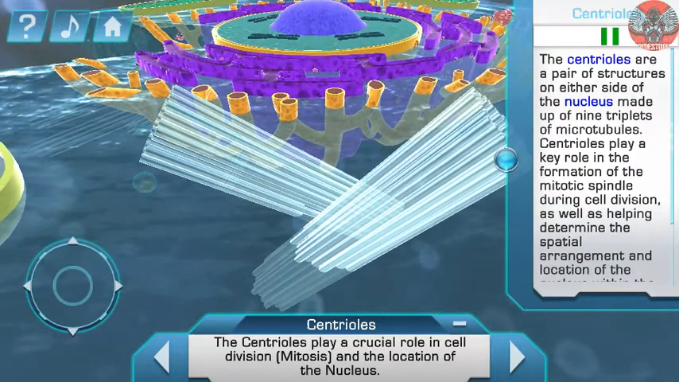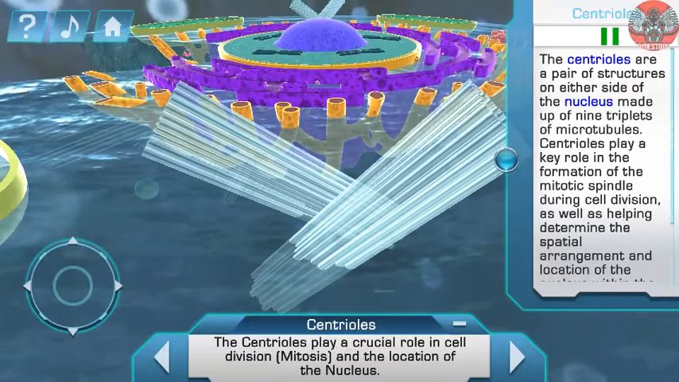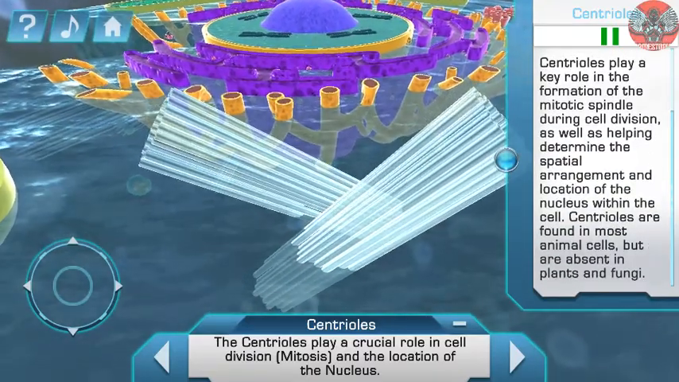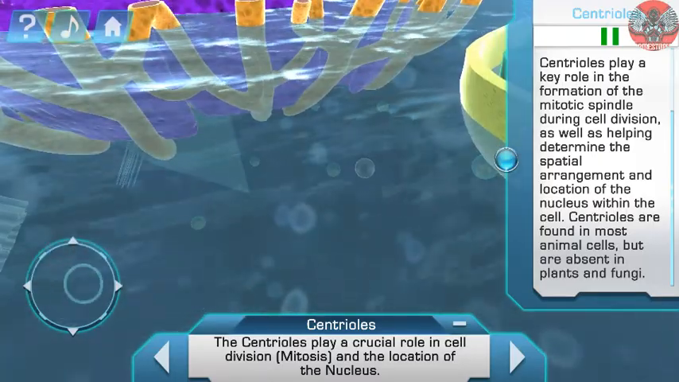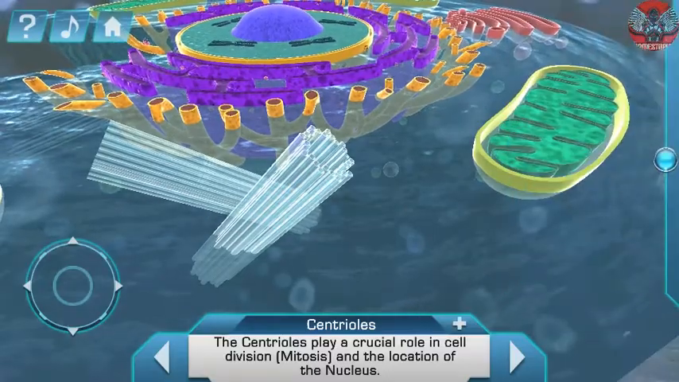The centrioles are a pair of structures on either side of the nucleus made up of 9 triplets of microtubules. The centrioles play a key role in the formation of the mitotic spindle during cell division, as well as helping determine the spatial arrangement and location of the nucleus.